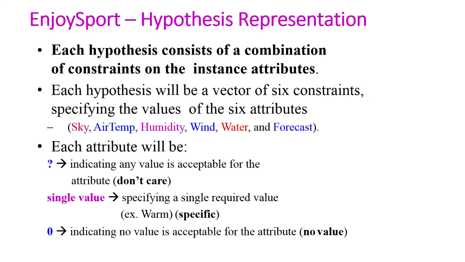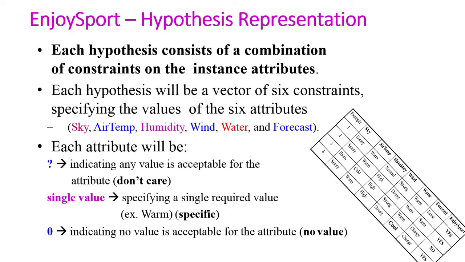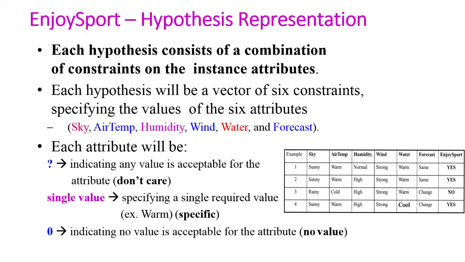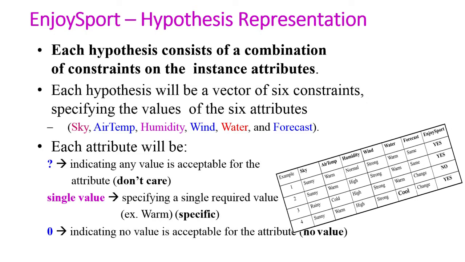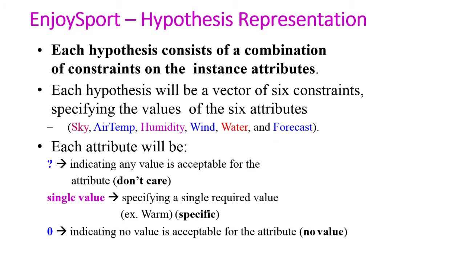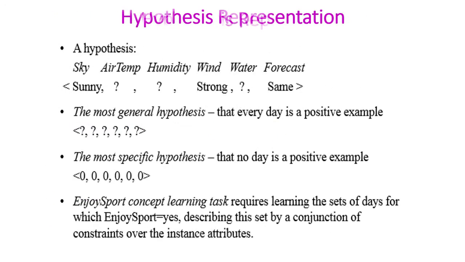Each attribute will be either a question mark, a single attribute value, or a null value. Question mark will indicate any value is acceptable for the attribute. It is a don't care value. A single value may be any of the attribute values. In case of sky, it may be sunny, rainy, or cloudy. 0 or null value will indicate no value is acceptable for the attribute.